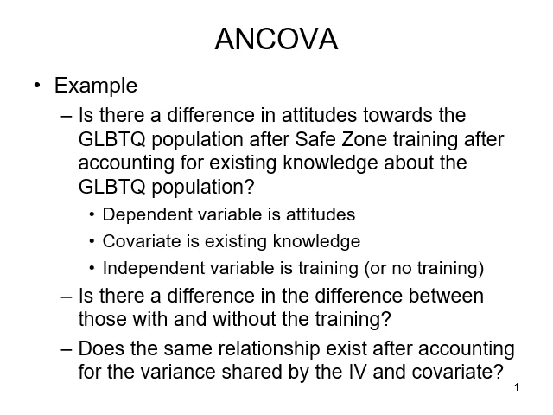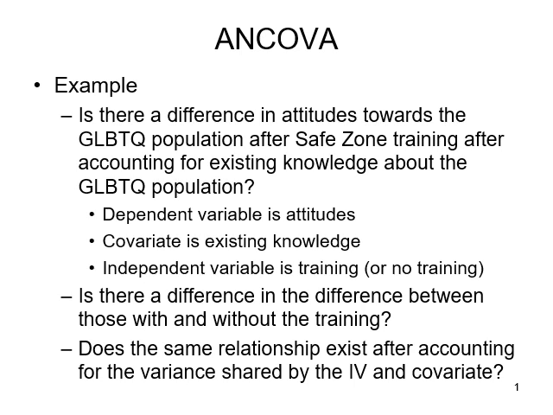So let's walk through an example of an ANCOVA, specifically what we're looking for in SPSS and how to conceptualize this. In this example, is there a difference in attitude towards GLBTQ populations after safe zone training, after accounting for existing knowledge about the GLBTQ population? The idea is that if someone already knows all this information, does the training really have an effect? And is that effect worth measuring?